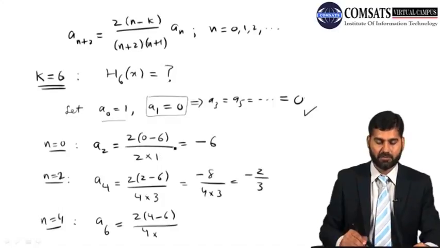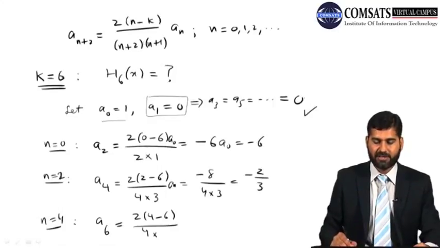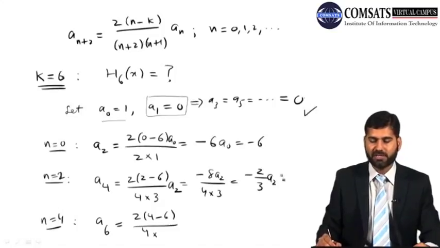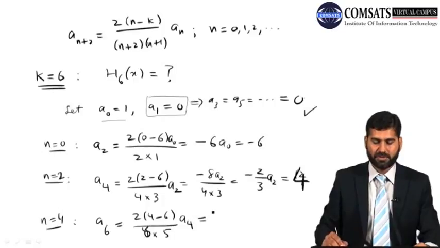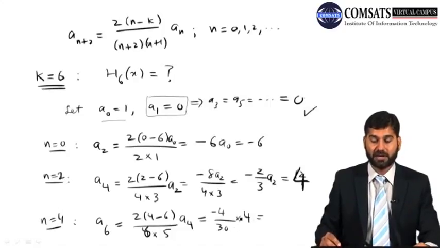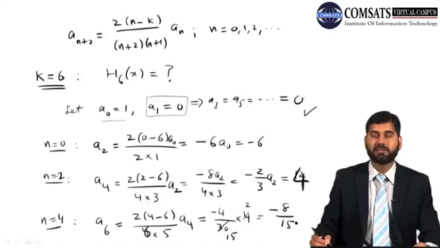I think I left one more thing here: a_2 is negative 6 times ... a_2 and a_4. So a_4 is negative 6 times negative 2 by 3, which is 12 by 3, so basically it becomes 4. Then a_6 is minus 4 by 30 times a_4, and a_4 is 4, so this is minus 16 by 30, which is minus 8 by 15. This is what we got.